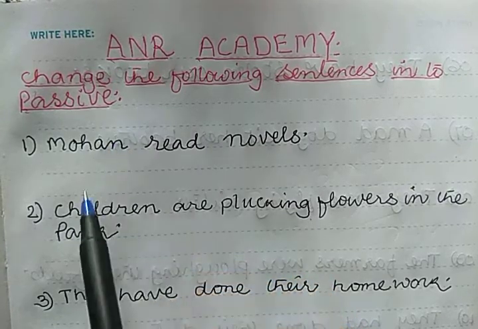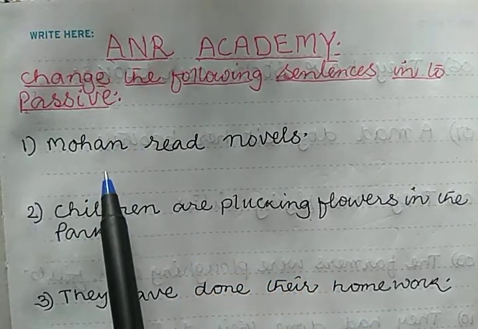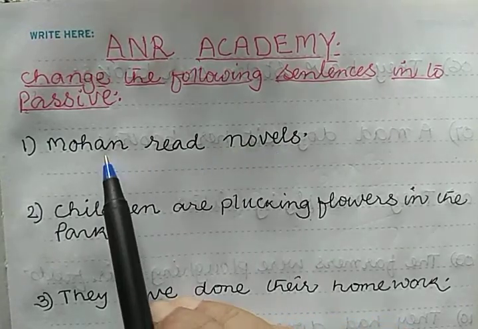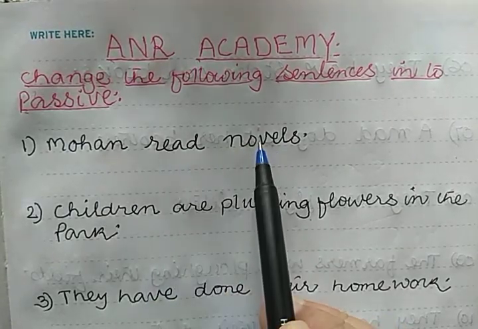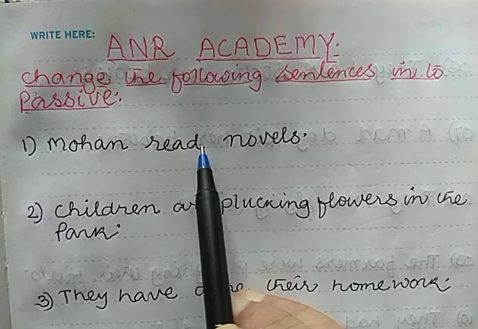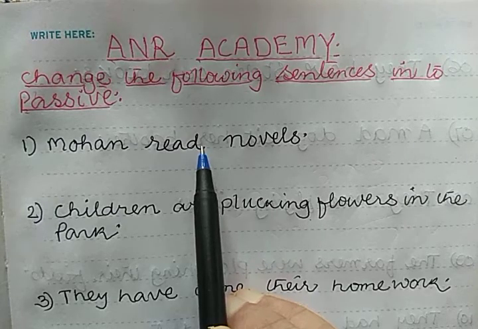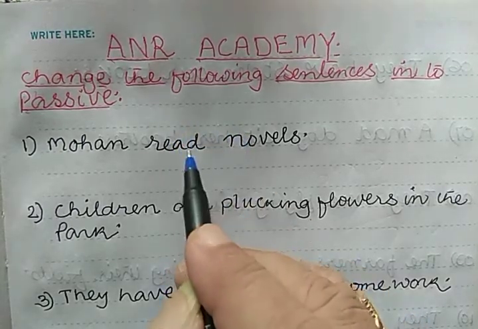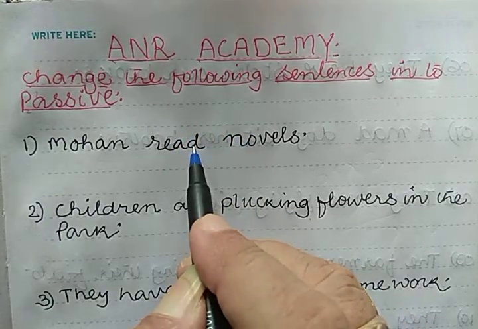Our first sentence is Mohan read novels. The given sentence is in simple past tense. How did we know that? Because the verb is read here.